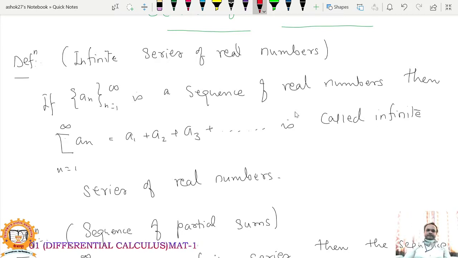If an is a sequence of real numbers, then summation an, a1 plus a2 plus a3 plus and so on to infinity, is called an infinite series of real numbers. Means if we add all terms of the sequence, then the resulting series is called a series of real numbers. It is a summation of terms of the sequence, and it is an infinite summation, therefore it is called an infinite series of real numbers.